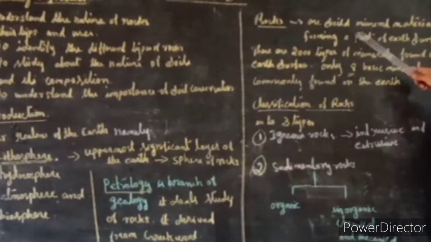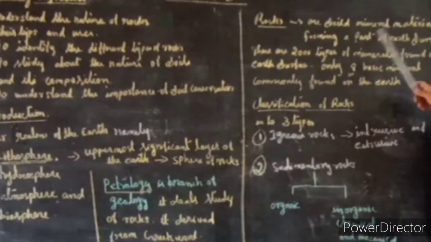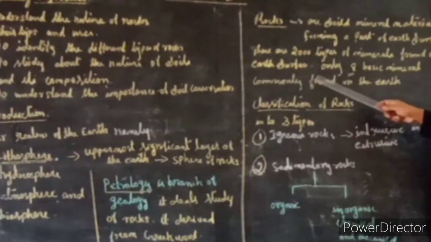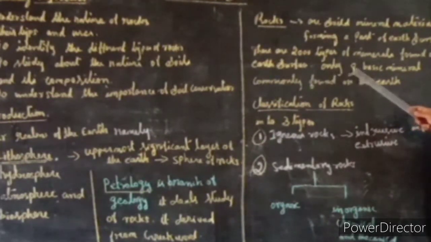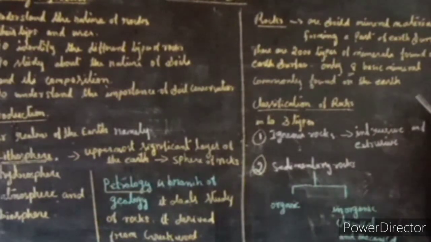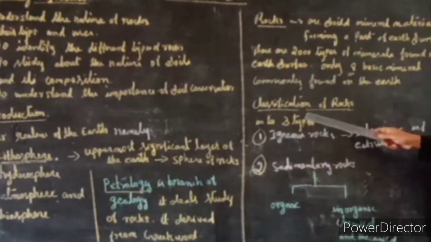Rocks are the solid mineral materials forming a part of the Earth's surface. There are 2000 types of minerals found on the Earth's surface. Only 8 basic minerals are commonly found on the Earth.